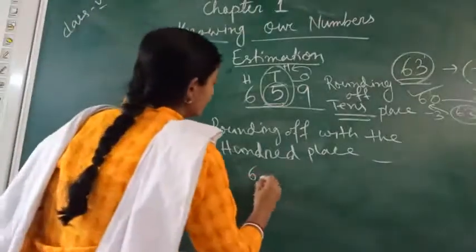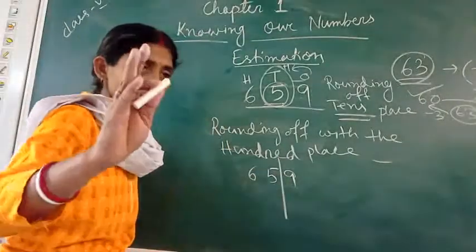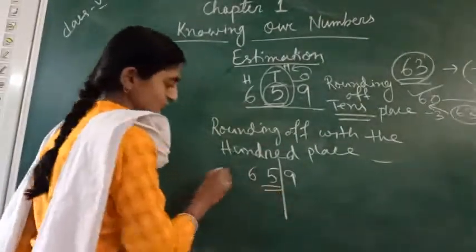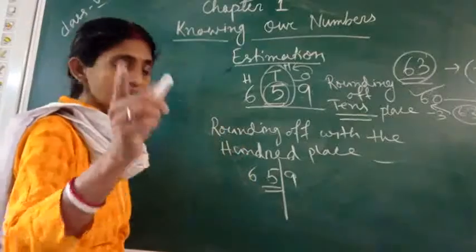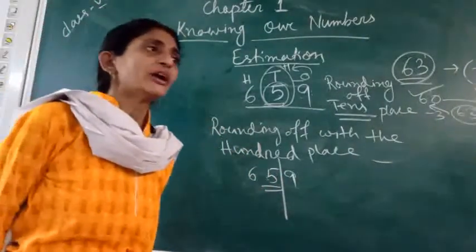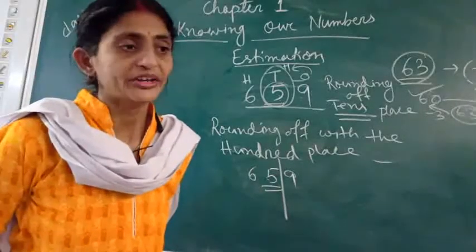Here that number is 659. Forget about this one. It is not our motto to look after that one. Only we will look after this 5. And if this 5 can make any changes for 6, that is our consideration. Now, if the digit is 5, what you will do? You will do plus 1, or you will just go for minus 1.